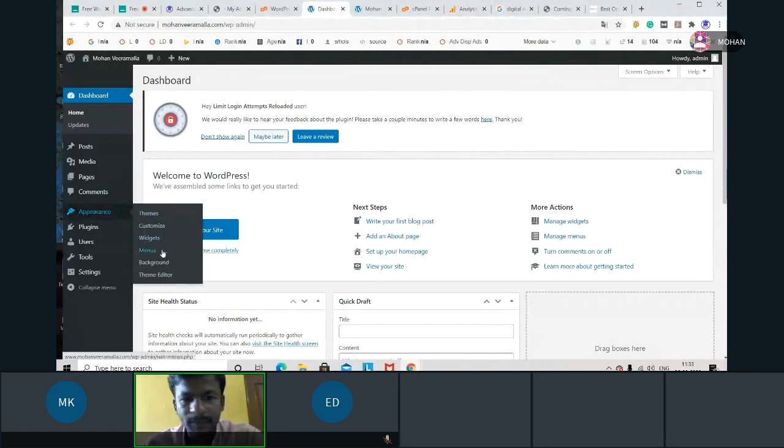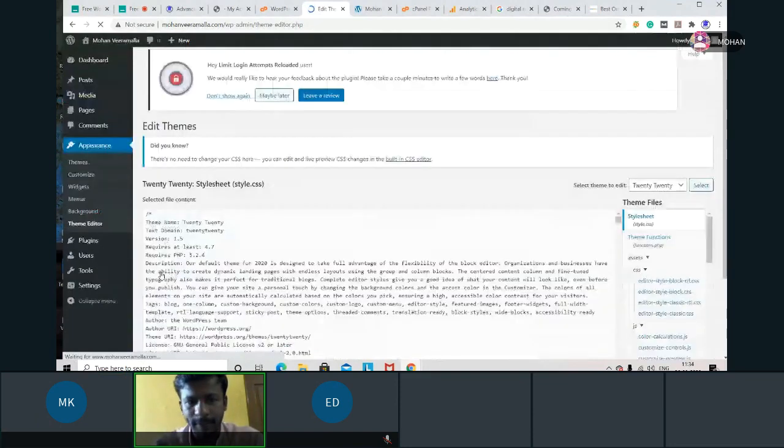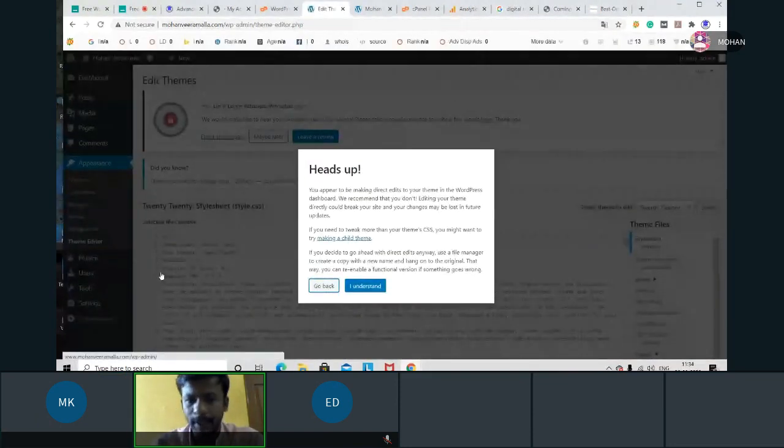And here we have something called theme editor. We did not install anything. When I go to theme editor, I can see the main access files of your website.